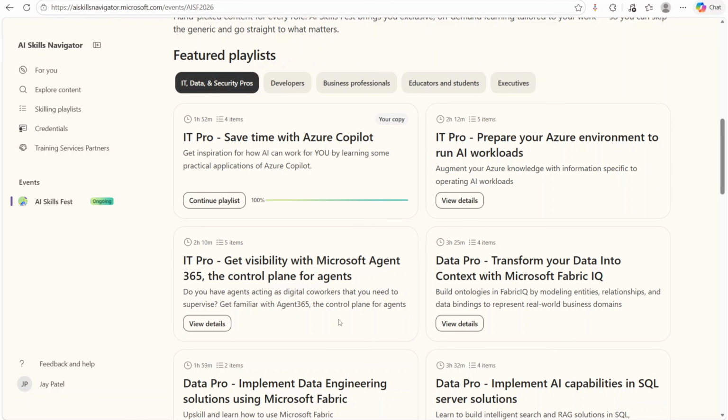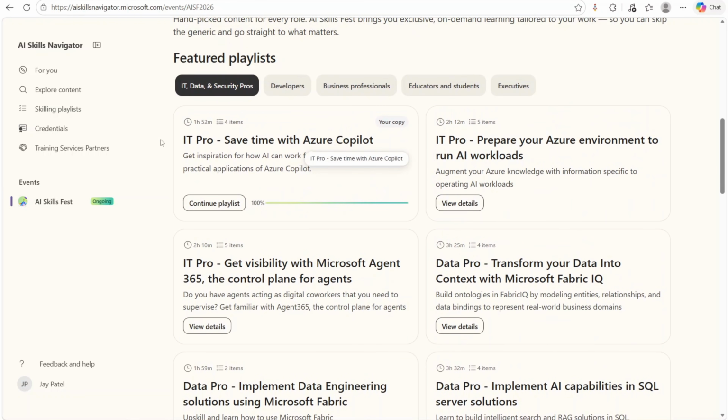Here I have the list of all the playlists which I can complete. You can also switch between different tabs if you want to see the playlists related to different sections, like developers, business professionals, educators, and students. So you can just change to different tabs, and from there you can find different types of playlists. I have completed this first playlist, right? And you can simply go and complete the playlist of your choice.